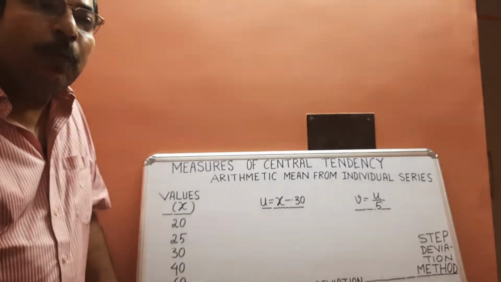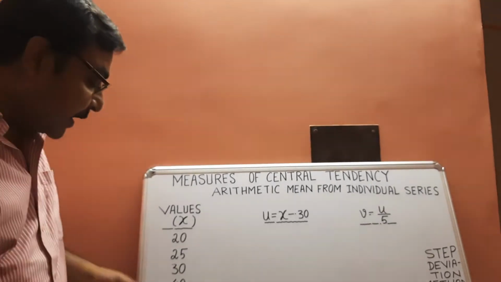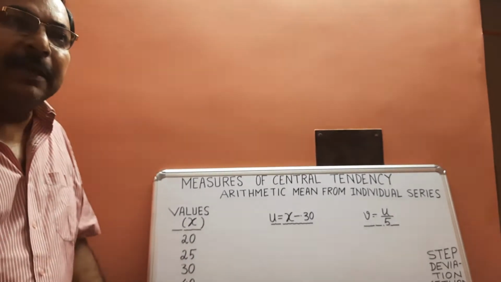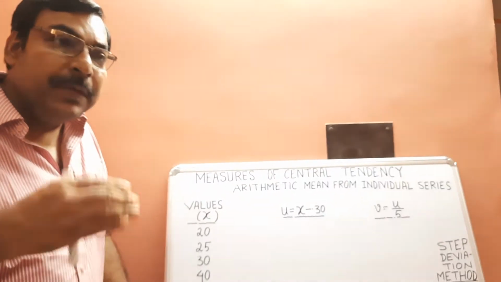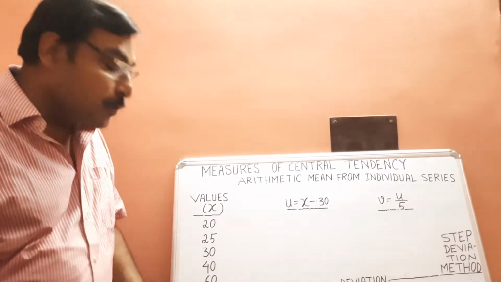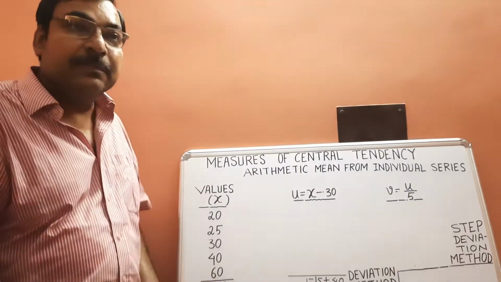The question is, why the middle value? Why not any other value? You can take any other value. There is no mistake. The answer will be the same. But we are taking a middle value so that we can reduce all values.